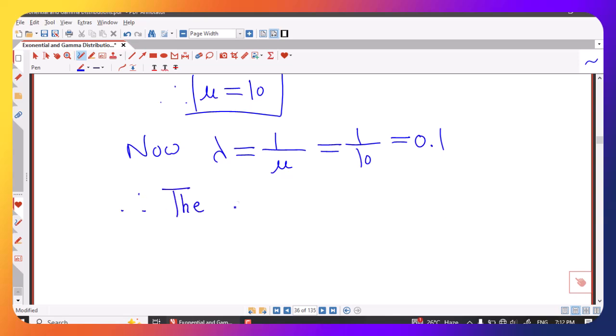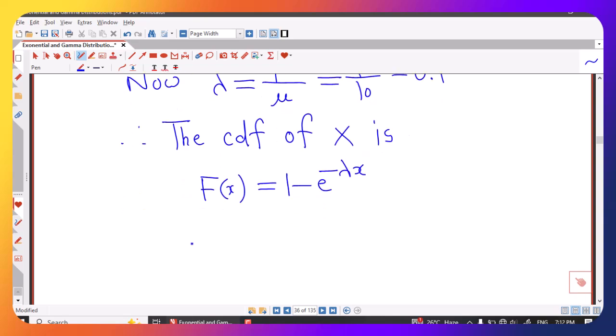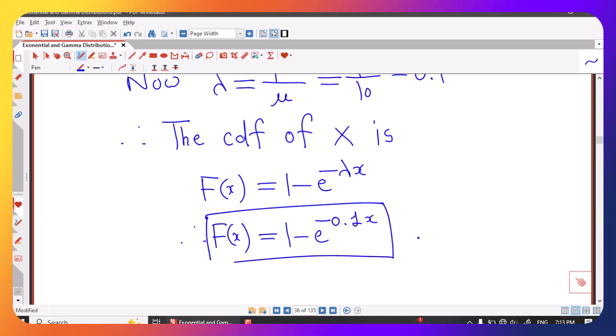Therefore we can write the cumulative distribution function of the exponential random variable x as F(x) equal to 1 minus e raised to minus lambda into x, and lambda is 0.1. Therefore we write F(x) as 1 minus e raised to minus 0.1 into x, and here x is any non-negative real number.